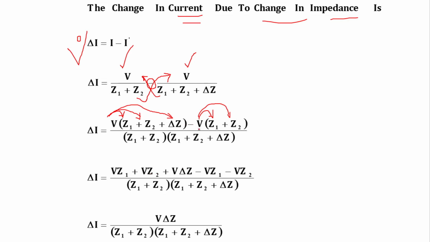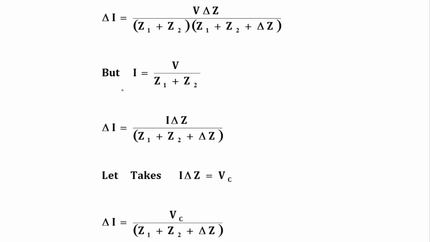Again we have to multiply V with this minus sign. So over here, minus V Z1 minus V Z2. You can see that V into Z1 minus V into Z1, and V into Z2 minus V into Z2 get cancelled. So in the numerator the term remaining is V into delta Z. So finally delta I is equal to V into delta Z divided by Z1 plus Z2 into Z1 plus Z2 plus delta Z. So this is the equation of delta I.